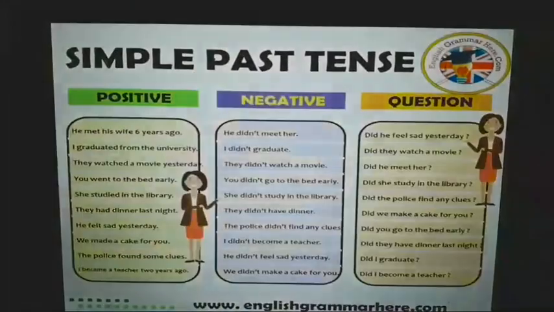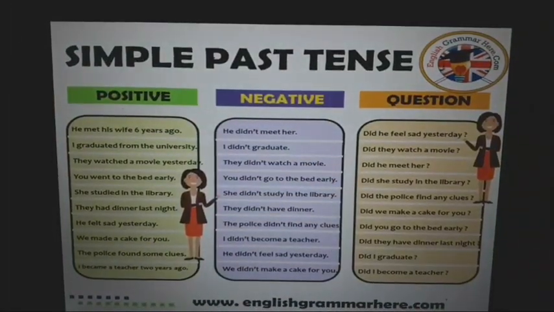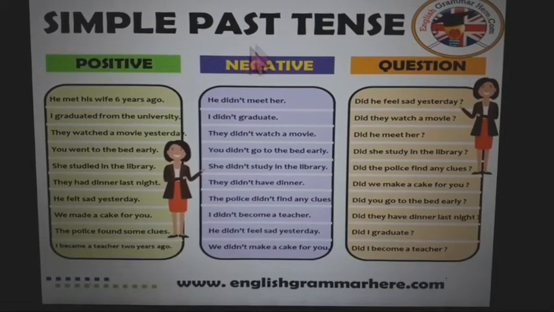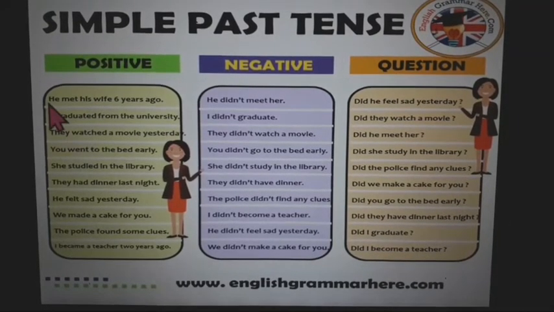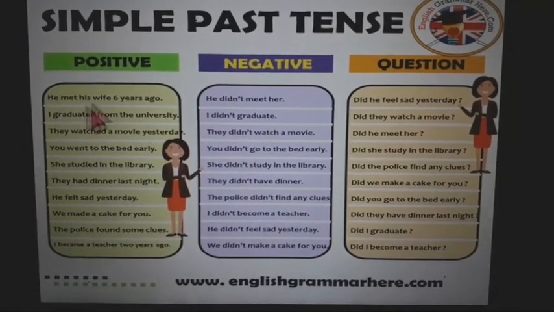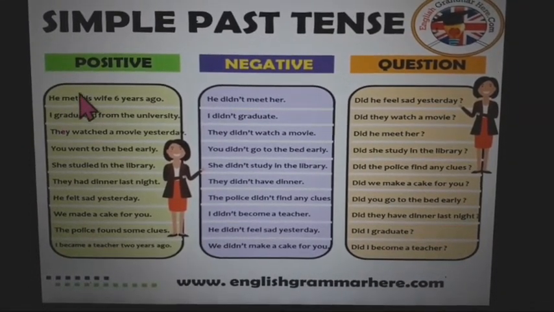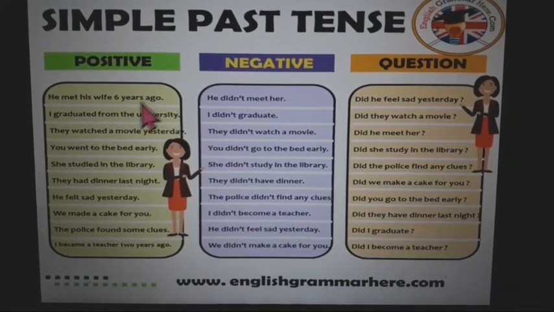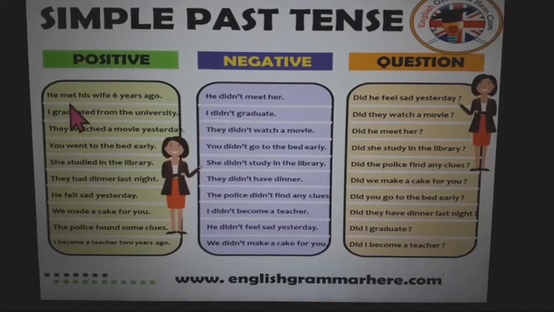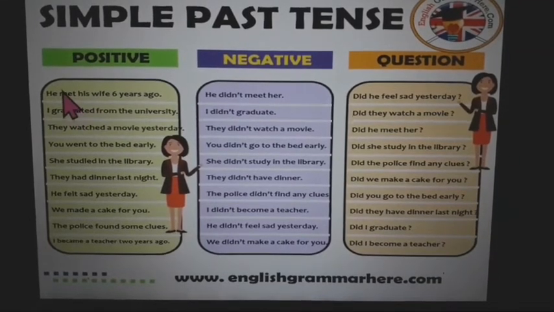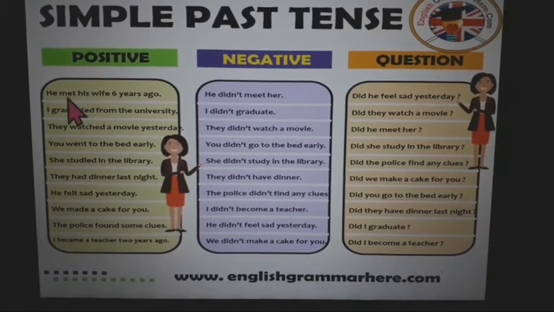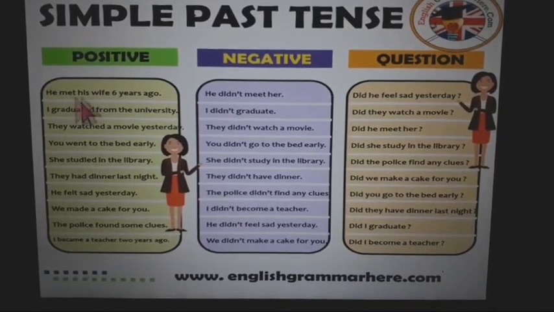More examples. Simple past tense. See, positive, negative, and question. We are just focusing on simple past tense. He met his wife 6 years ago. So, met. Action. M-E-T, met. In present tense, it will be M-E-E-T, meet. But in past tense, it will be met.